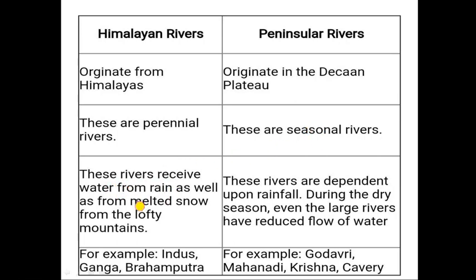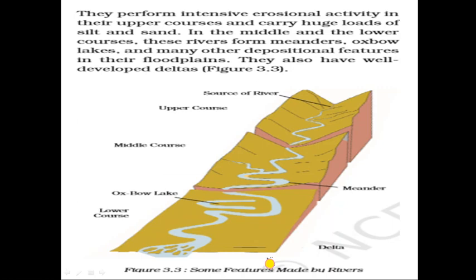Himalayan rivers receive water from rain as well as from the melting of snow from the lofty mountain peaks. On the other hand, peninsular rivers depend upon rainfall. During the dry seasons, even the large rivers have reduced water flow. The river basin of Himalayan rivers is bigger than that of peninsular rivers, except some rivers like Godavari and Mahanadi. Examples of Himalayan rivers are Indus, Ganga, Brahmaputra. Examples of peninsular rivers are Mahanadi, Krishna and Kaveri. So this was the difference between Himalayan and peninsular rivers.